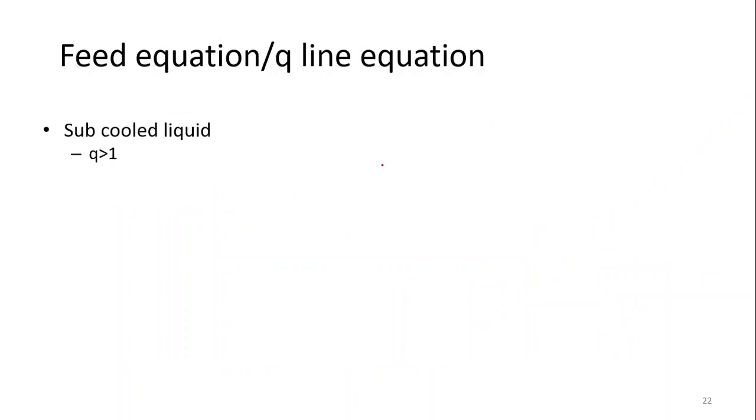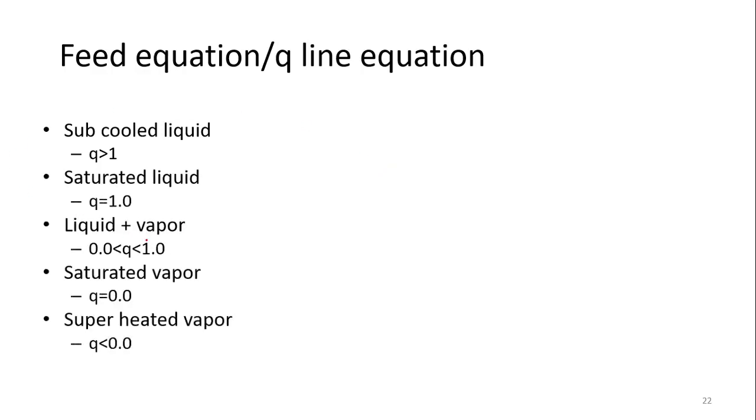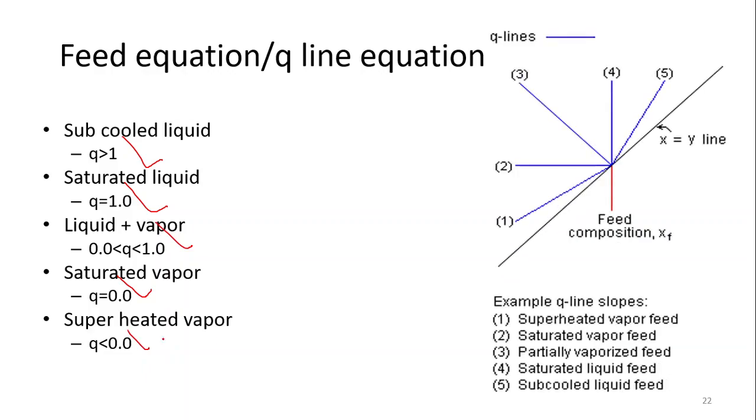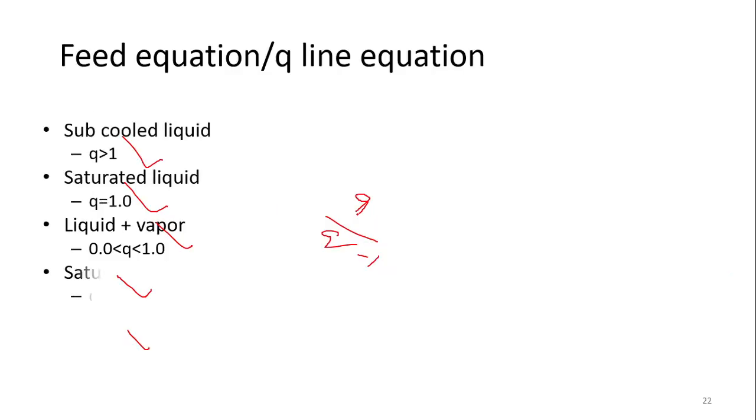Before taking the example, now we know all this information. These are the 5 different conditions. If saturated liquid, q is equal to 1. If saturated vapor, q is equal to 0. For subcooled liquid, q is greater than 1. For a liquid-vapor mixture, it is between 0 and 1. And for superheated vapor, it should be less than 0. Now the diagram for the q line: q upon q minus 1 is the slope.